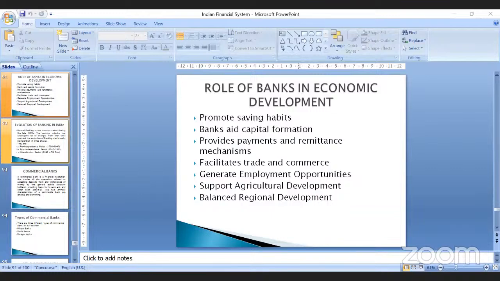Not only that, balanced regional development is possible. See, because banks were established only in urban areas, those areas developed at a very great pace, whereas there was lopsided development in rural and semi-urban areas. So now banks are establishing their branches not only in urban areas. We have regional rural banks, which cater to the needs of the rural population. So it is bringing some balanced regional development to the economy, given the lopsided development.